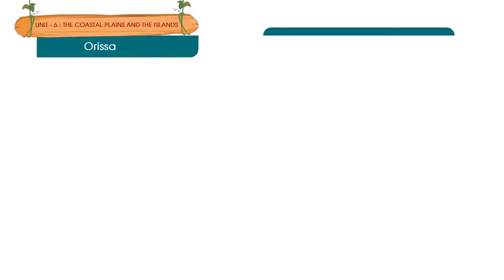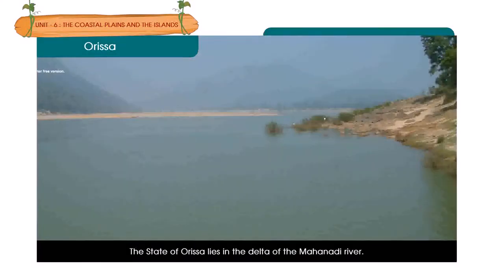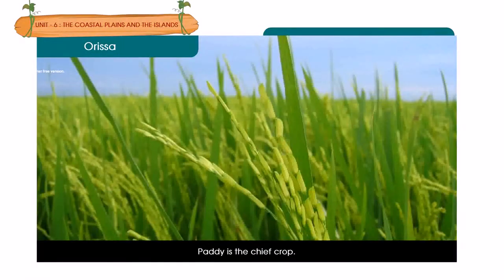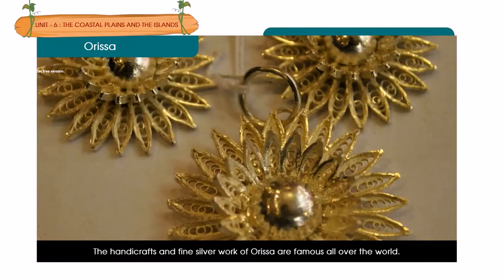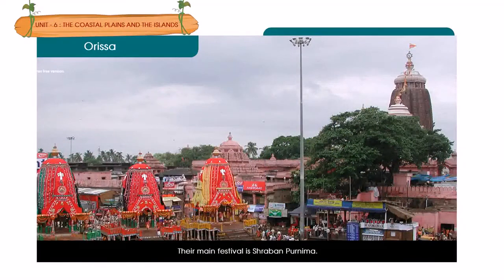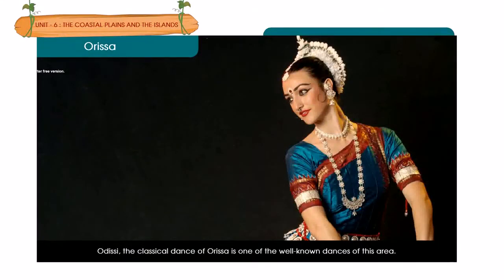Orissa. The state of Orissa lies in the delta of the Mahanadi River. Farming is the main occupation of the people here. Paddy is the chief crop. The handicrafts and fine silver work of Orissa are famous all over the world. Oriya is the language spoken by the people. Their main festival is Shravan Purnima. Odissi, the classical dance of Orissa, is one of the well-known dances of this area.